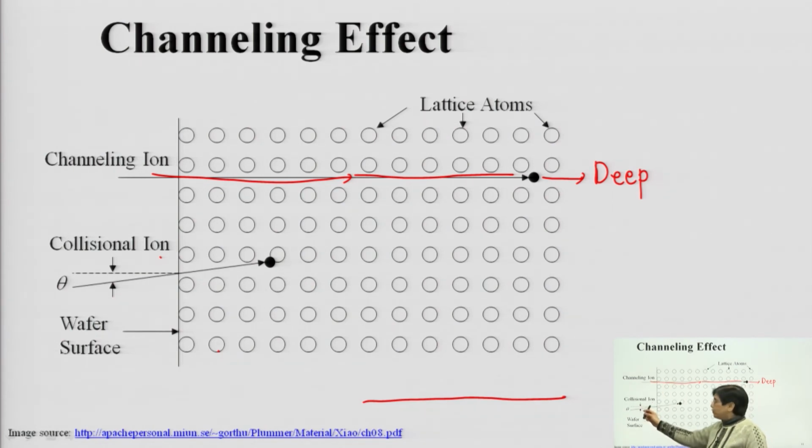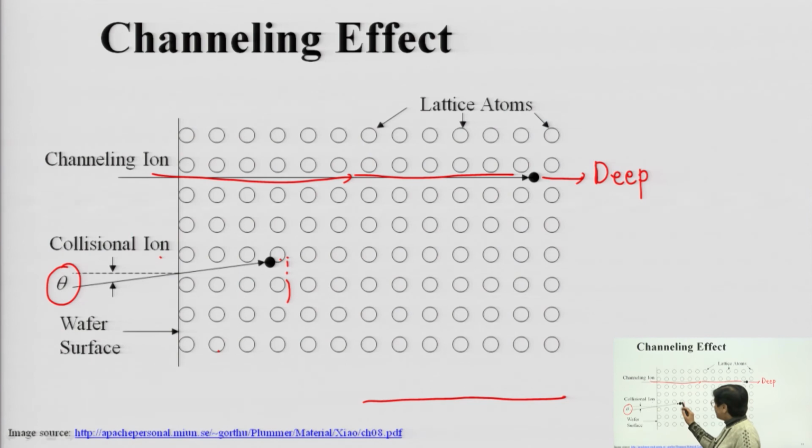Whereas, if you do not want that to happen, you have to ensure that there is a proper tilted angle theta, and at that particular angle when you allow the beam to strike, it will collide with the ions and there will be exactly stopping.